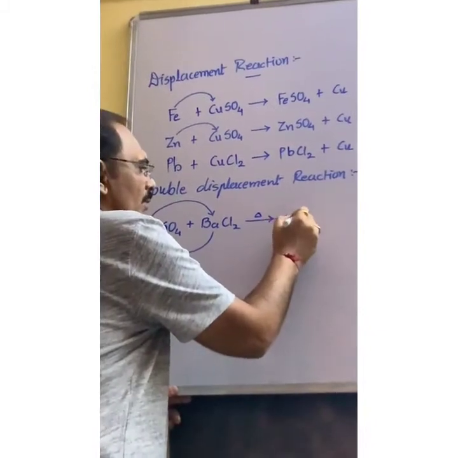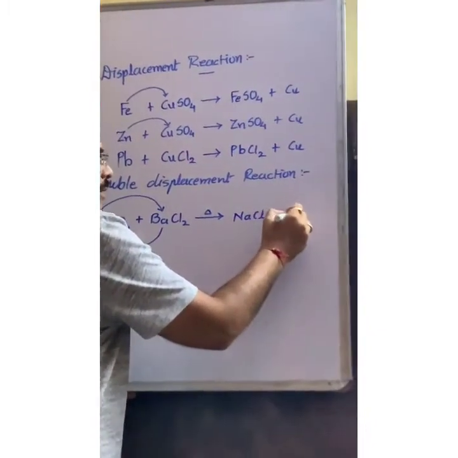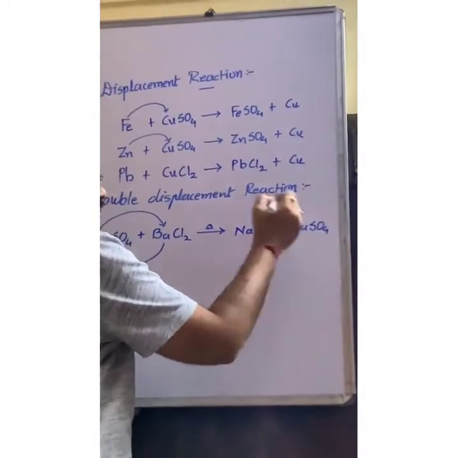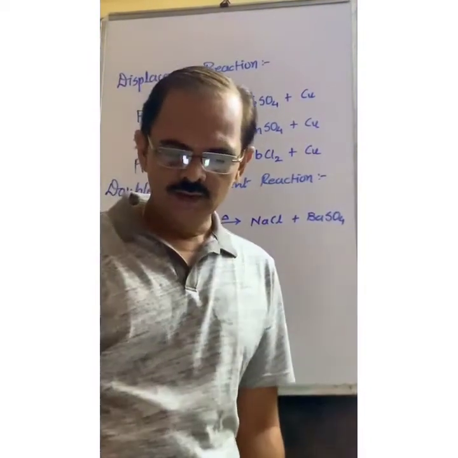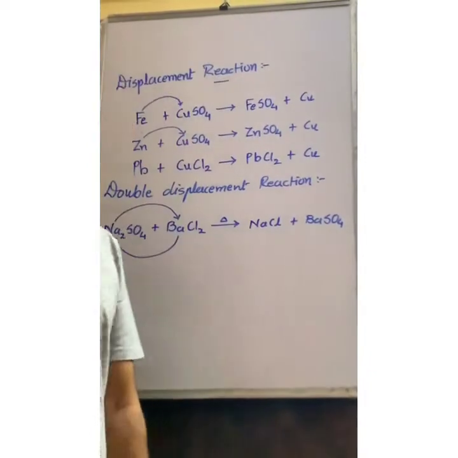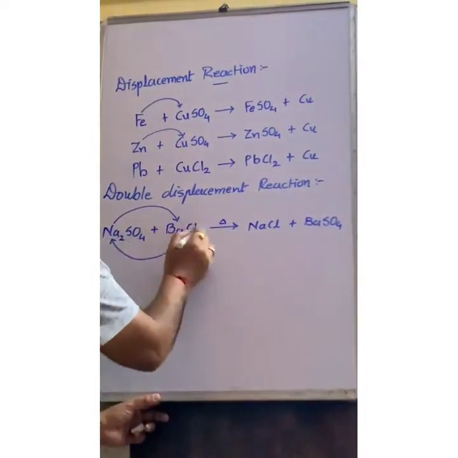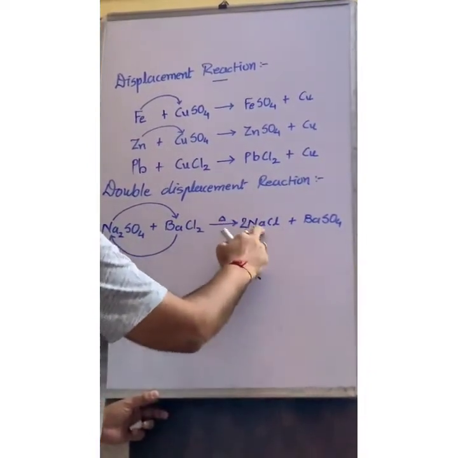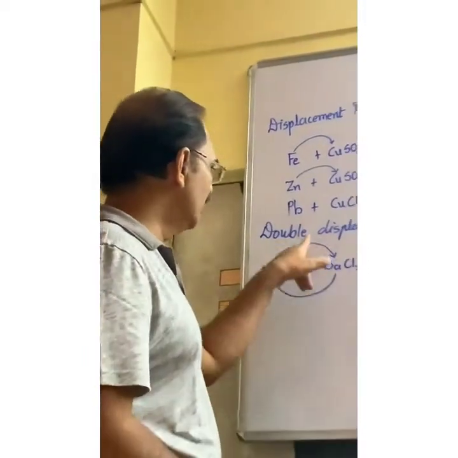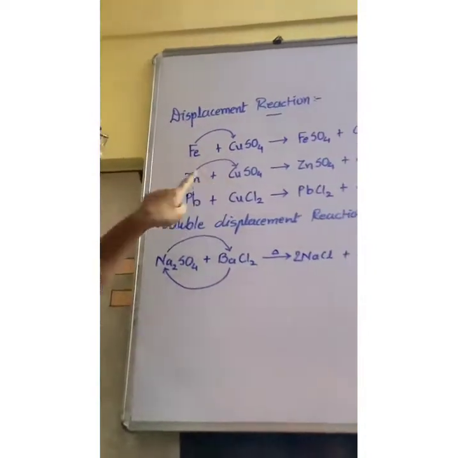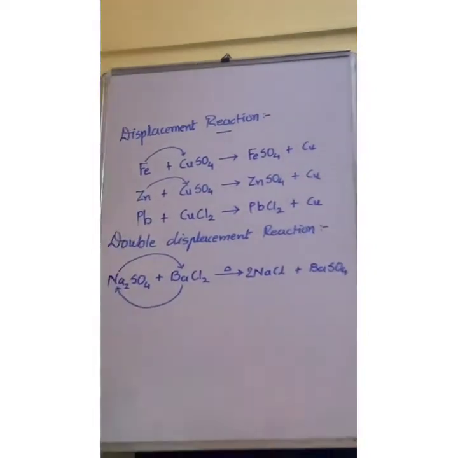So sodium chloride and barium sulfate are formed. Try to balance Na2 and Cl2, so multiplied here by 2, 2NaCl. This is called double displacement. 2 times displacement happen. Here only single, here double displacement is formed.